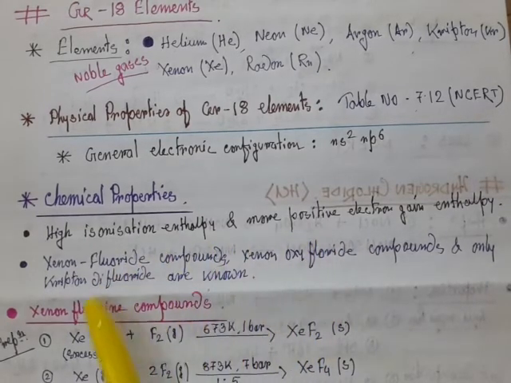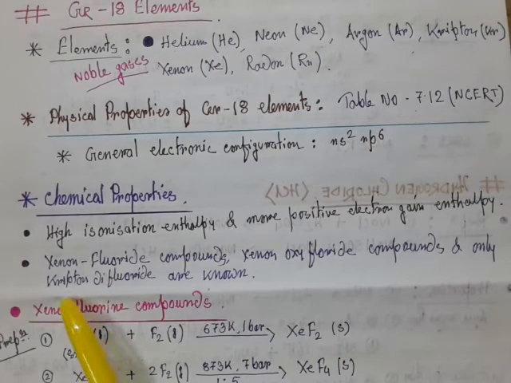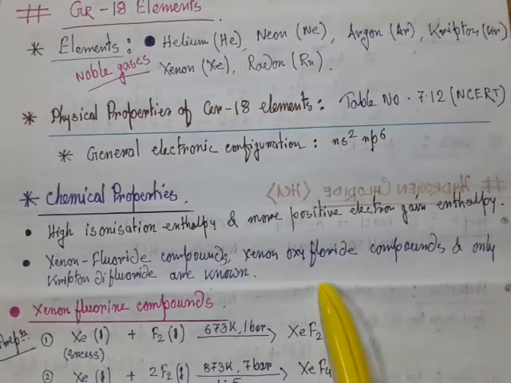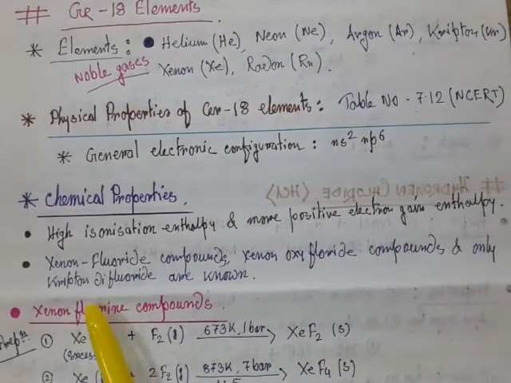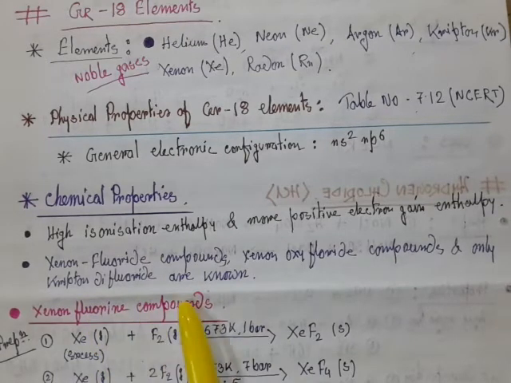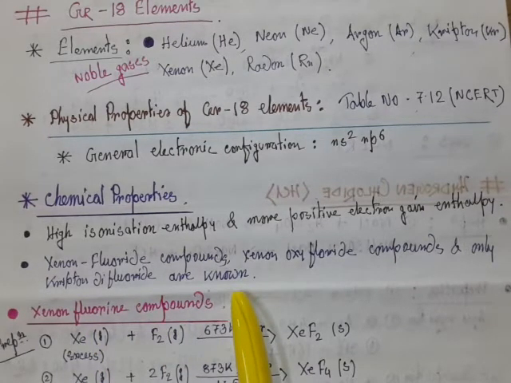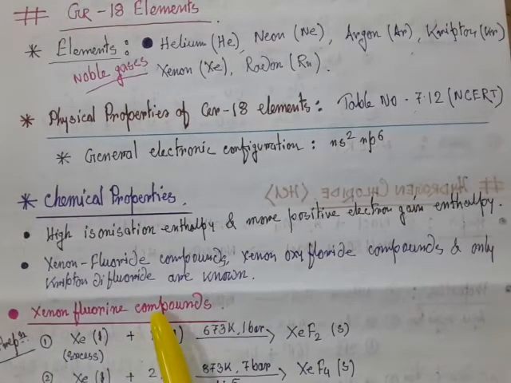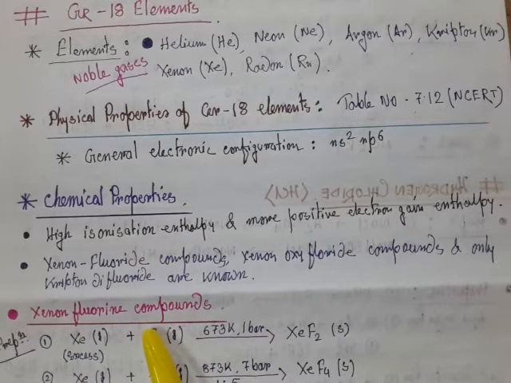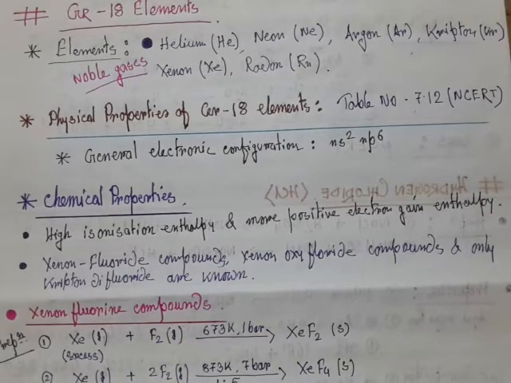Now the second one: as I told you earlier, xenon forms some compounds with fluorine. Xenon fluorine compounds, xenon oxyfluoride compounds, and only krypton difluoride are known. These are the compounds of inert gases formed with fluorine and, to some extent, oxygen. Most of the compounds are from xenon, and a rare example of krypton is krypton difluoride. So let us see the formation of those compounds, their conditions and related reactions.